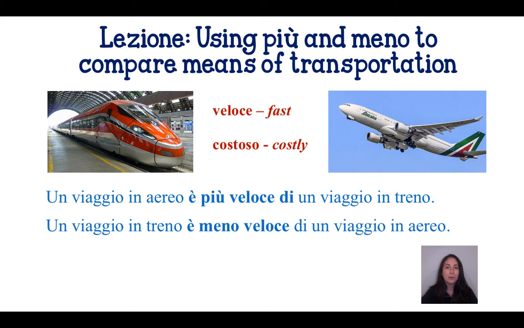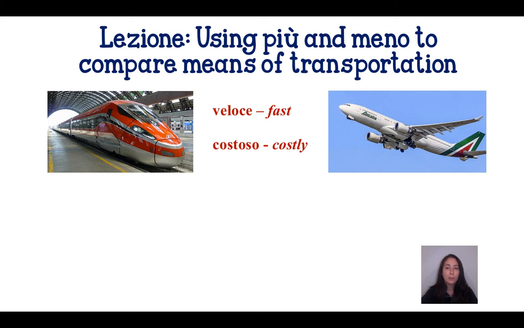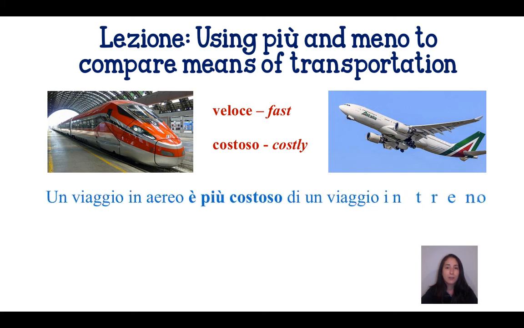In our next example, we're going to use the adjective costoso. So when comparing the price between a train and a plane, a train is less expensive and the plane is more expensive. So here's an example using più. Un viaggio in aereo è più costoso di un viaggio in treno. A trip by plane is more costly or more expensive than a trip by train.